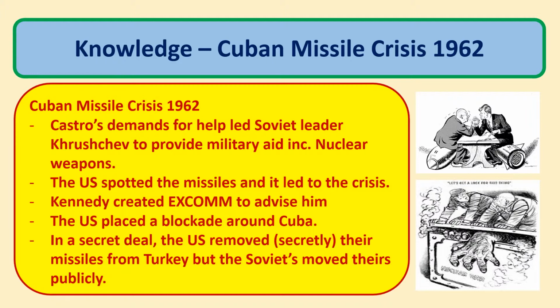Now, the United States spotted the missile bases being developed in Cuba, and it led to a crisis. Kennedy developed a group called ExComm, the Executive Committee, to advise him, and the end product of that was a blockade that would go around Cuba using Navy ships to stop any more Soviet ships sailing in with missile parts and various other technology. Now, that wouldn't end the crisis.